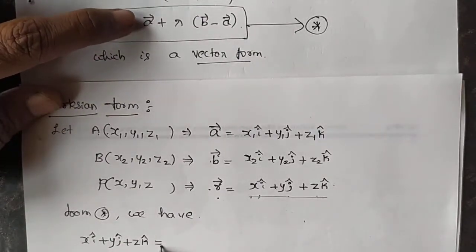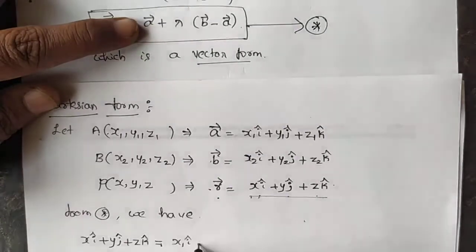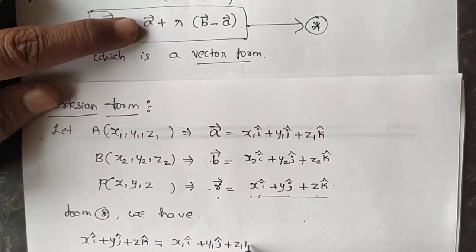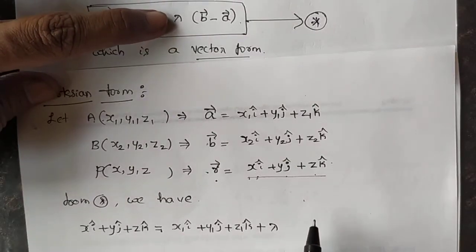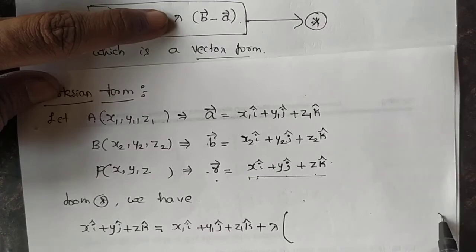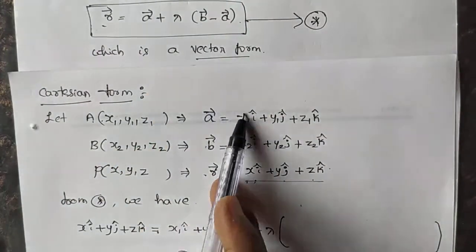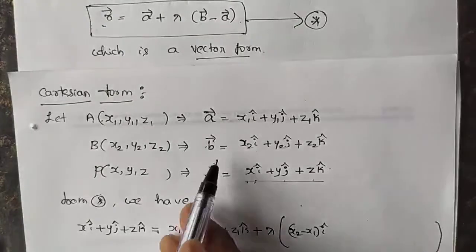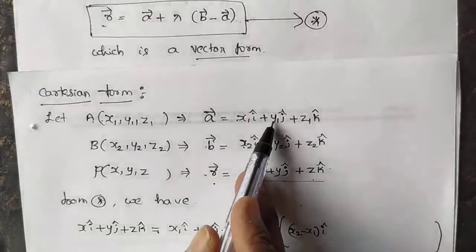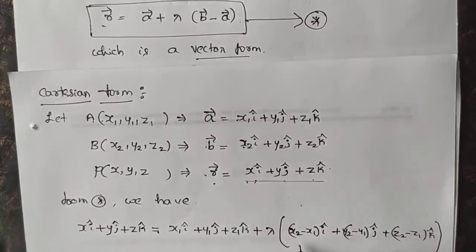Next, here we have A vector, in place of A vector you just replace with x1i plus y1j plus z1k plus lambda into, you just see the equation star, lambda into b minus a. b minus a is what? x2 minus x1 i plus y2 minus y1 j plus z2 minus z1 k. This step I have written directly.